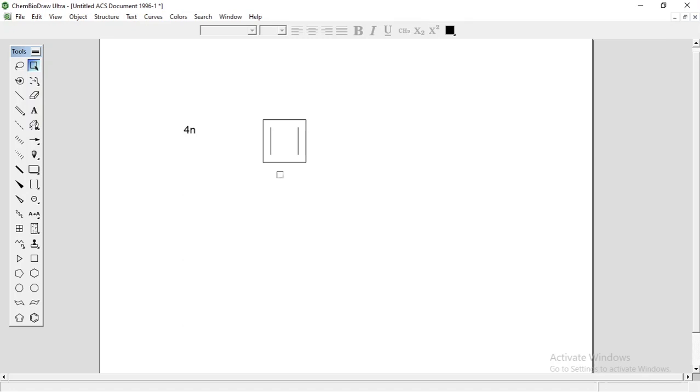This cyclobutadiene is cyclic, and it is planar because all these 4 carbons are sp2 hybridized. Full conjugation is there, that is, it has alternate double bond and single bond.